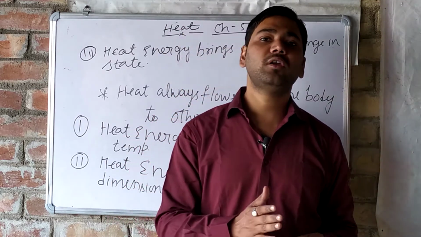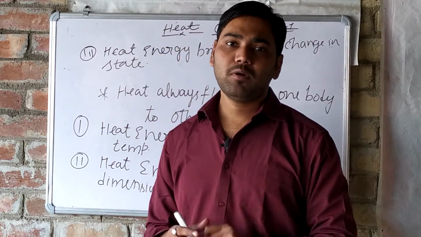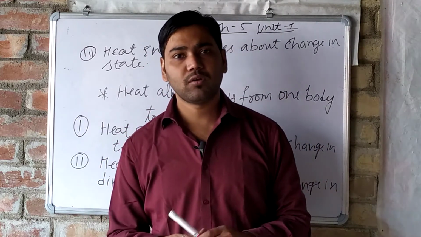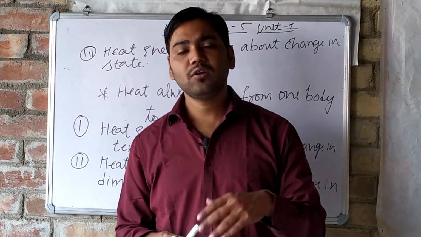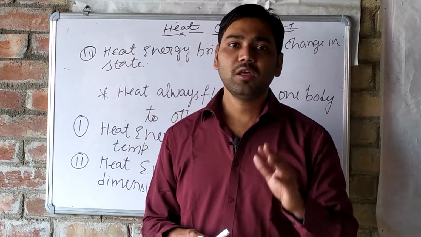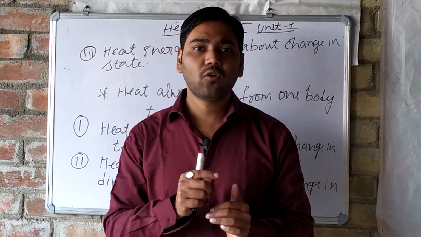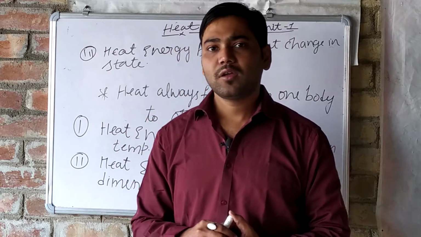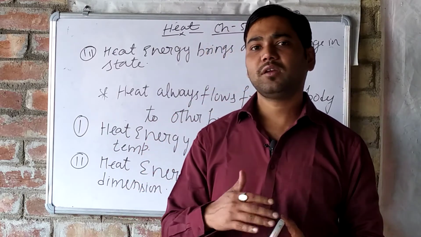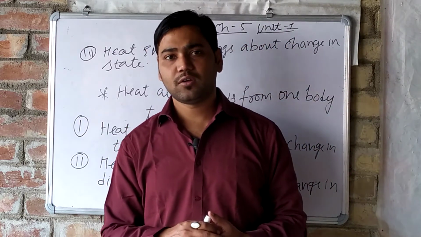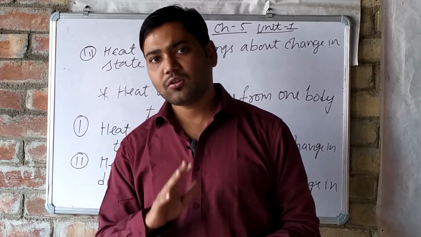Ice, which is in solid state, starts melting to form liquid. The rising of temperature stops, and the total amount of heat energy is utilized in changing the state from solid to liquid. Very clear, I have explained this.